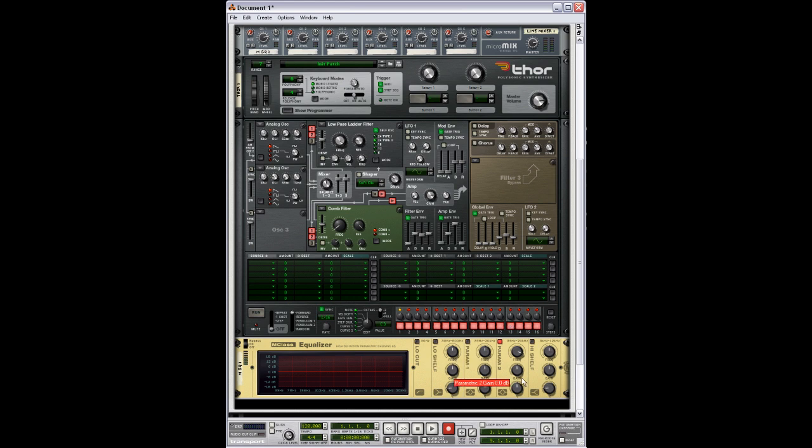Set the gain to 5.1. And set the Q to 32.0. Next, in the high shelf, I'm just going to set the gain to 18.0.